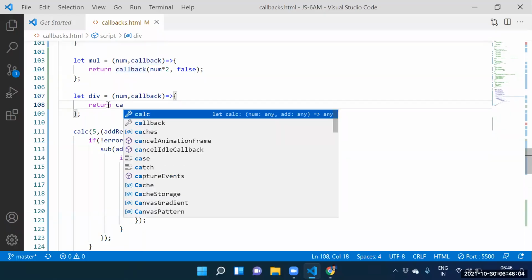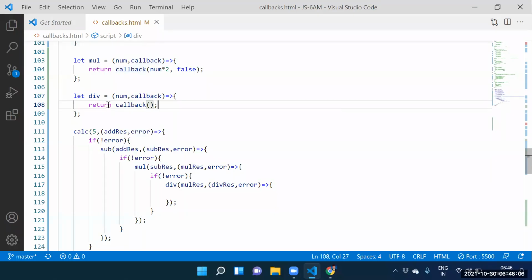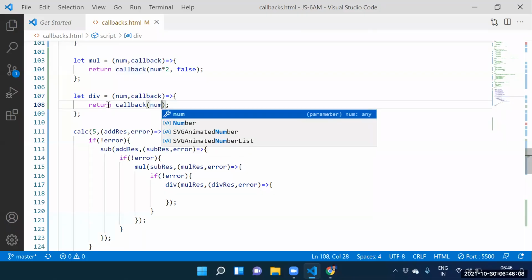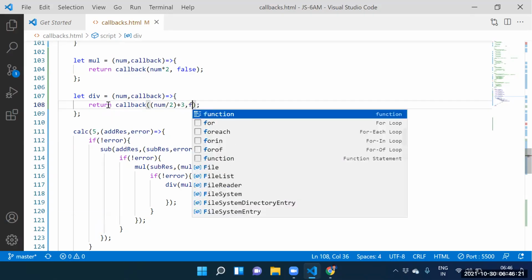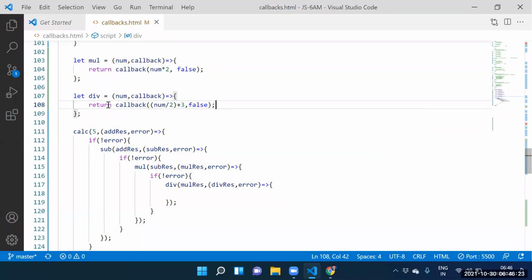Return callback of. Say this one here: num by 2. 14 by 2 is 7, sure? 7 plus 3 is 10, comma, false. Num by 2 plus 3 means 10. 10 is stored into division result, and false is stored into error.